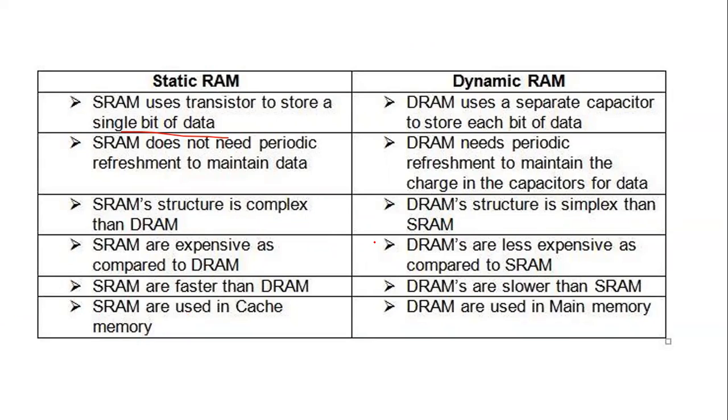Static RAM structure is complex, whereas dynamic RAM structure is simpler. Static RAMs are expensive and dynamic RAMs are less expensive. Static RAMs are faster, whereas dynamic RAMs are slower. Static RAMs are used in cache memory and dynamic RAMs are used in main memory.